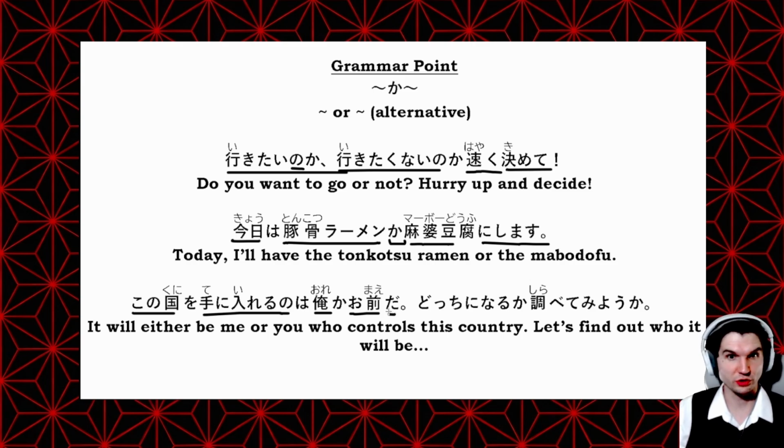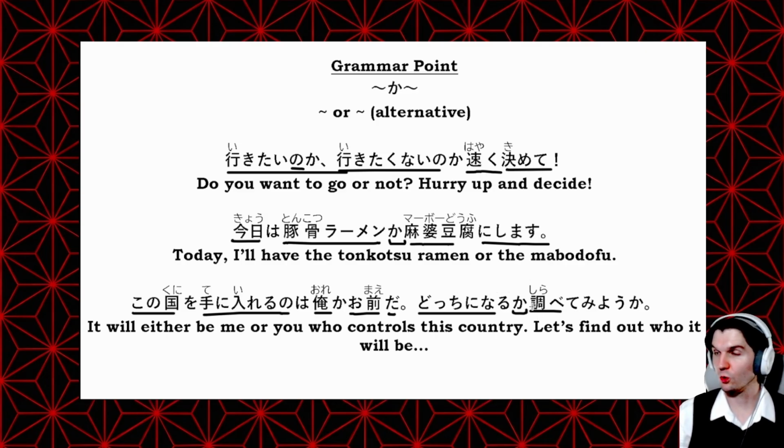So is, it will be me or you. どっちになるか. So this is actually the other ka. This is called an embedded question, where we have a verb that involves a question. So here we have 調べる, is to find out, and then what we are finding out is a question. So this is a slightly different ka, but sometimes you'll see them together. So here we have どっち when you have two options, which one of the two options. どっちになるか. So になる is be. So the particle に with the verb なる to become. So which it will be.